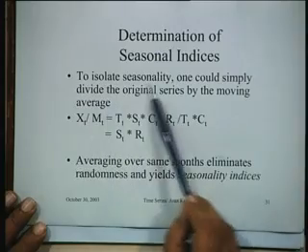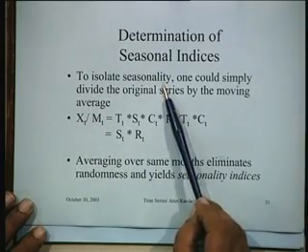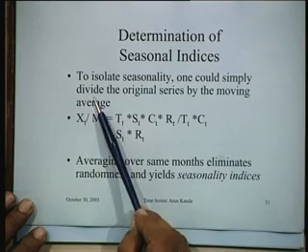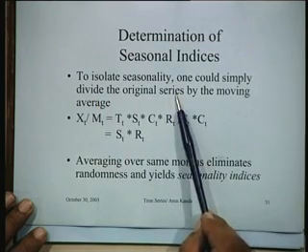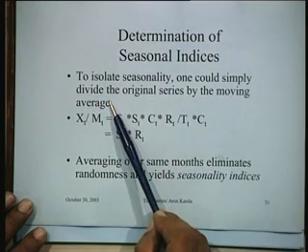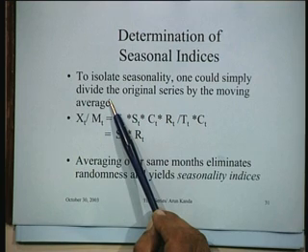What remains is how exactly do you determine the so-called seasonality factor or the seasonality indices in this particular situation. So to isolate seasonality, one could simply divide the original series by the moving average, because the moving average is an average and everything will be above or below it.